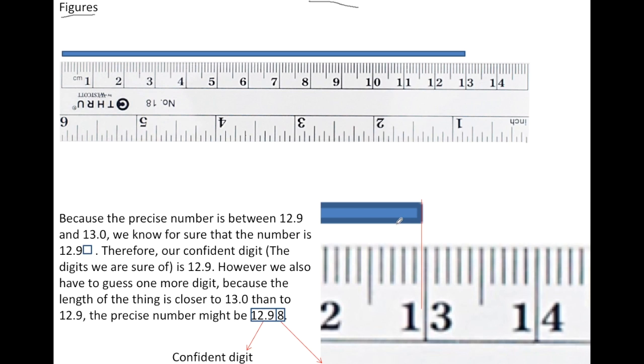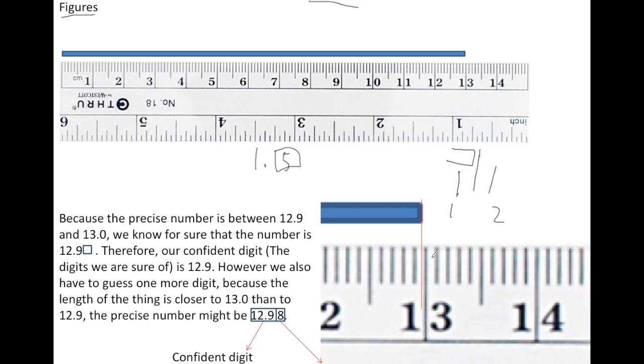So basically, we have our confident digit, which is, for example, if this is the edge of the thing, like the thing's here. This is between 1 and 2. So our confident digit is going to be 1. So we're sure that it's going to be 1 point something. But what something? Here it's approximately in the middle, so we can guess. We can approximate. So we guess it's about 5, about 1.5. In this case, it's really close. Oh, by the way, we only need to guess 1 digit. Only 1 digit, not 2.